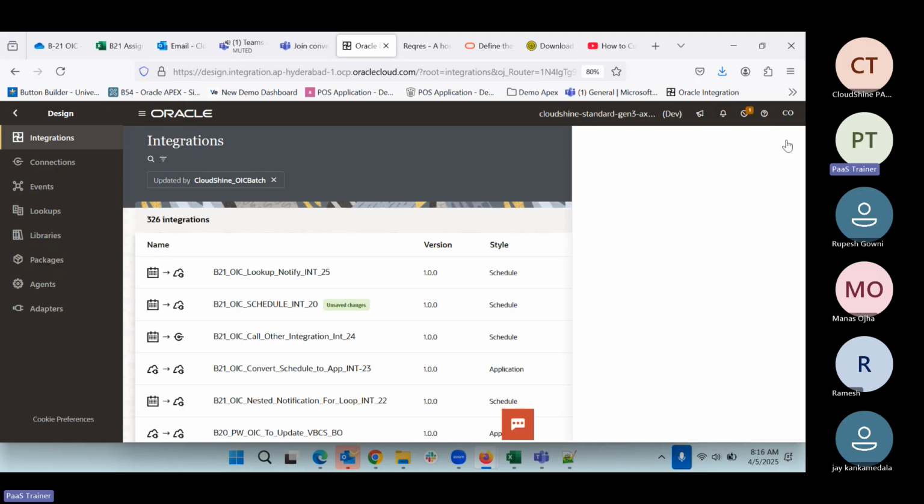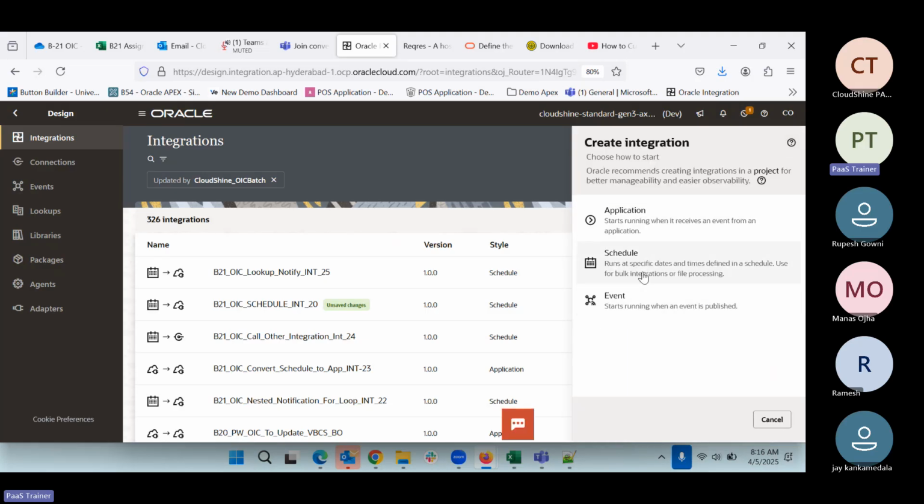So we can come here. The publisher integration will be created by using application or schedule, because the publisher integration is the one which will publish the event. Based on something it will do that. Maybe when we do the schedule, at that time we can publish, or when we do the application, at that time we can do it. So the publisher integration will be created by using these two.